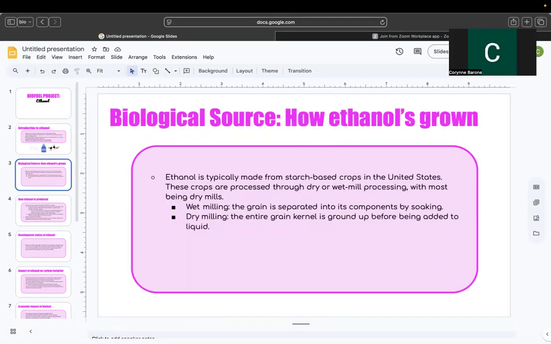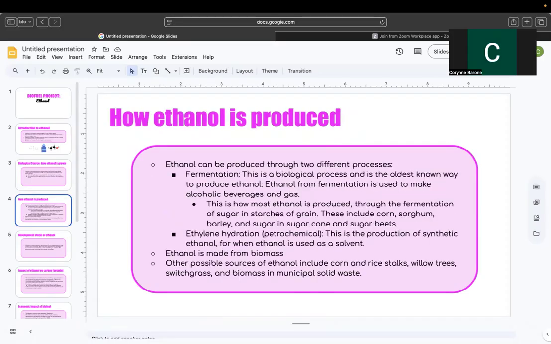It's typically made from starch-based crops in the United States. These are processed through dry or wet mill processing, typically dry. Wet milling is when it's soaked in water to be separated, and dry is when it's mashed up first. Ethanol is produced through two different processes, fermentation and ethylene hydration.